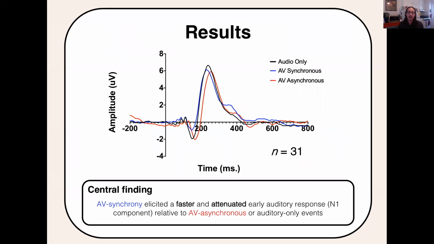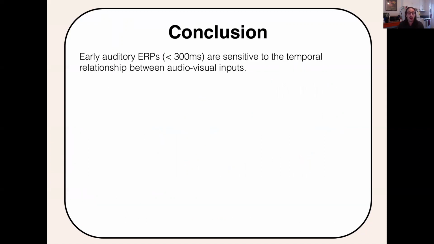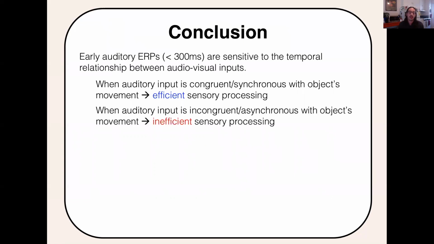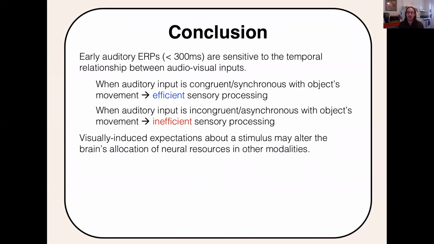In summary, these findings suggest audiovisual synchrony elicited a faster and attenuated early auditory response relative to asynchrony or auditory-only events. To conclude, early auditory ERPs are sensitive to the temporal relationship between audiovisual inputs. And these patterns of results suggest to us that efficient sensory processing is elicited when auditory input is congruent with the object's motion. Secondly, inefficient sensory processing occurs when auditory input is incongruent with the object's motion. This suggests that visually induced expectations about a stimulus may alter the brain's allocation of neural resources in other modalities.